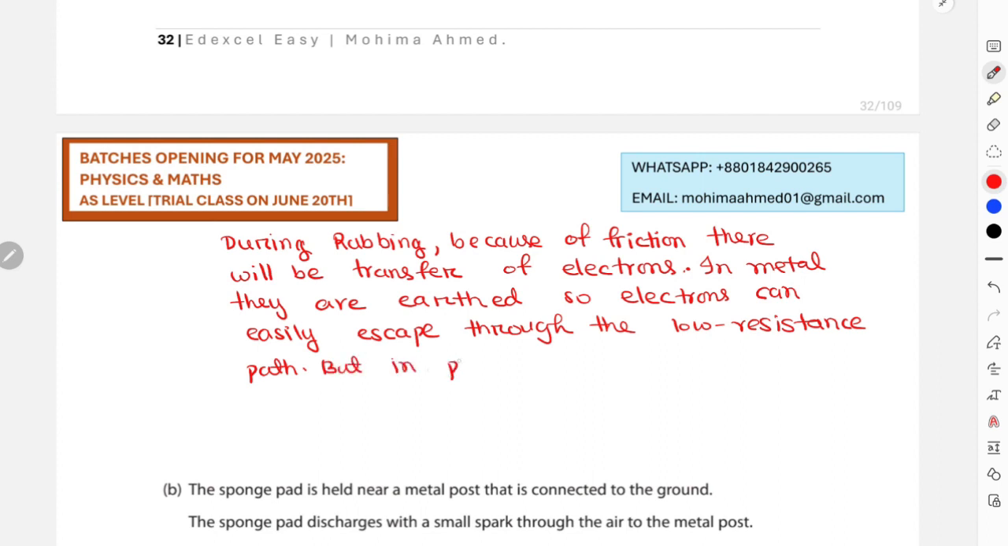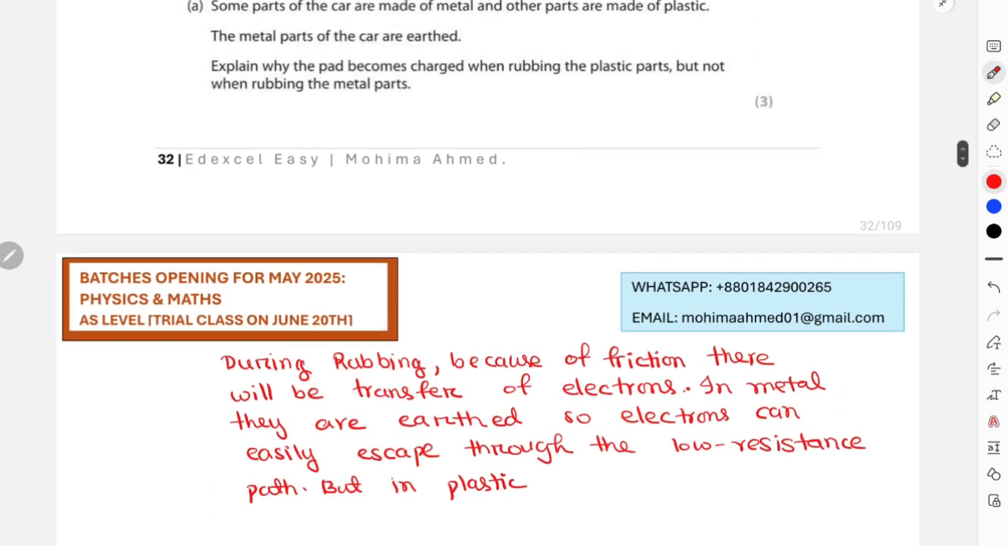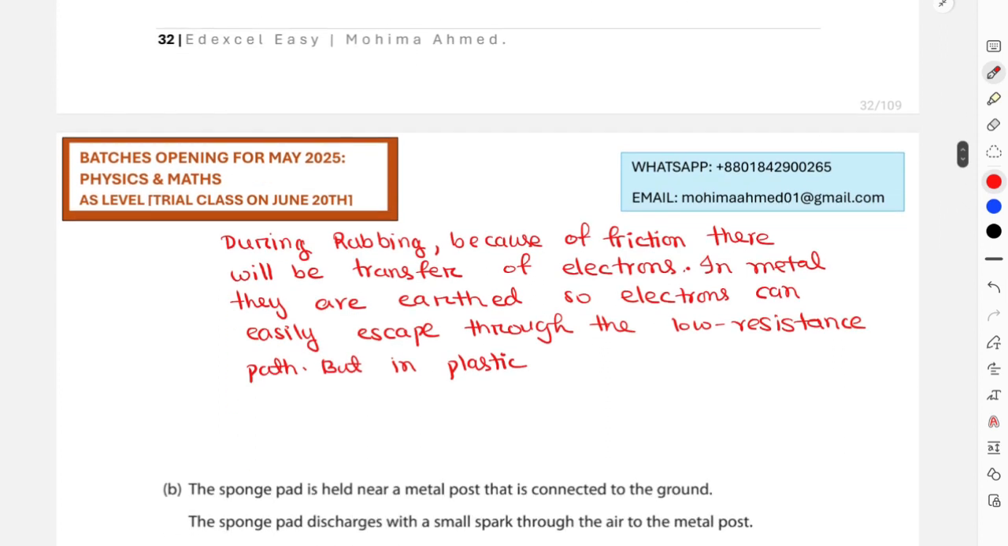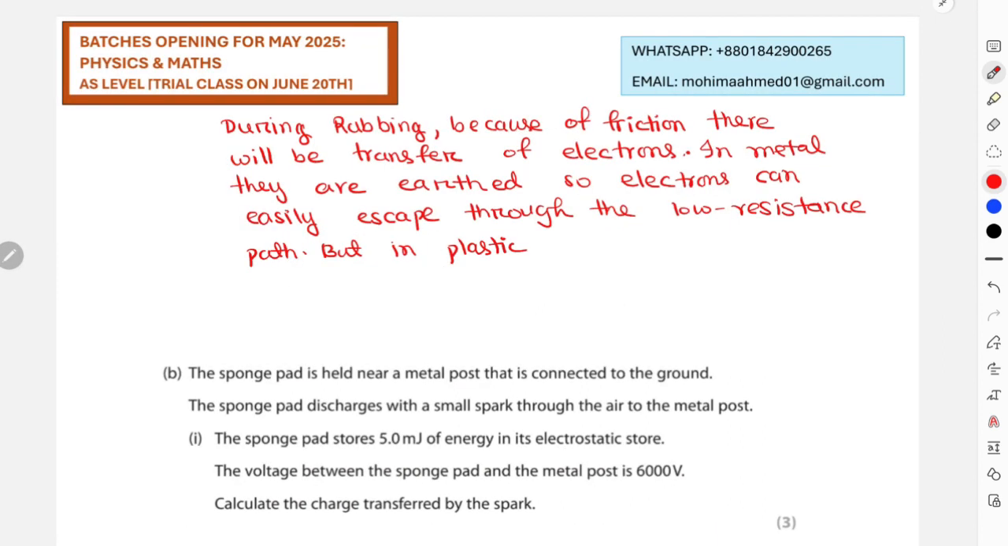but in plastic electrons get trapped, right? Oh wait, sorry, actually they were talking about the pad becomes charged, not the plastic parts. That is again because of the same cause. Actually, this is the final answer, but I think in the mark scheme they were adding one point that